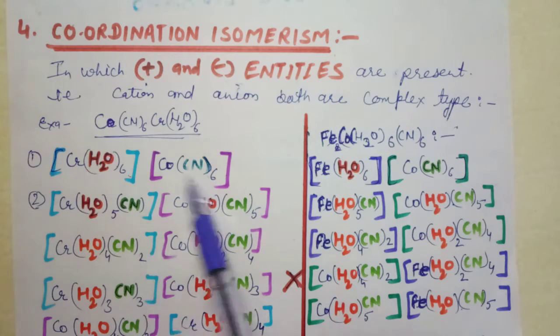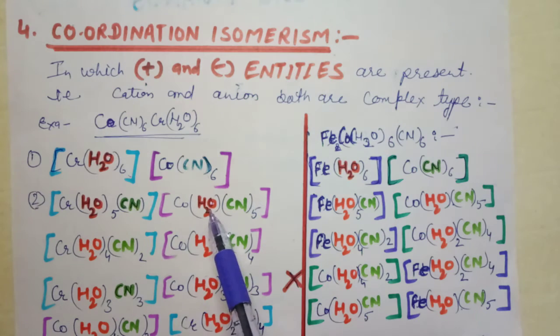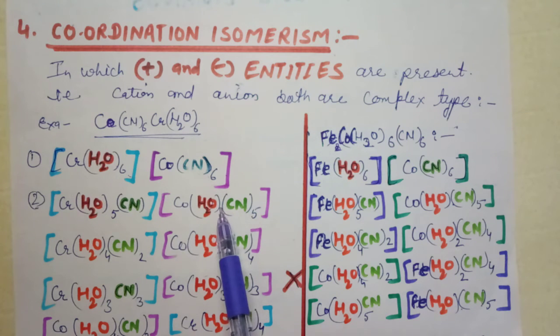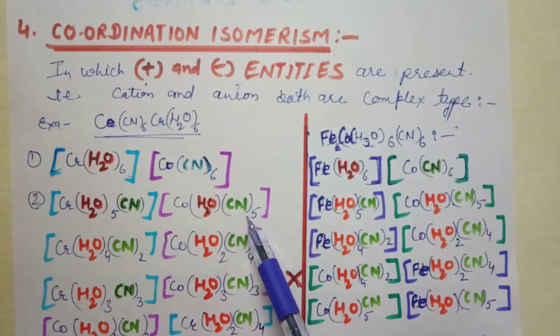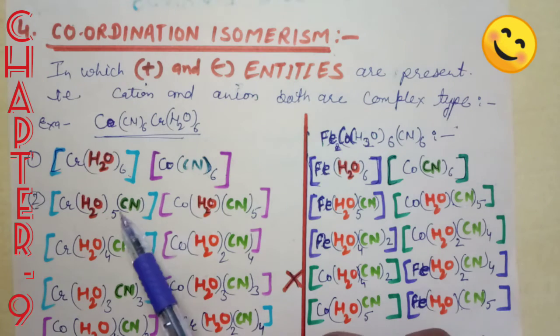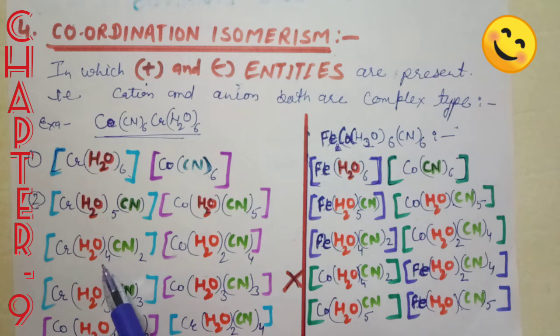Now we will exchange their ligands. CN- is shifted to this entity and H2O is shifted to this entity. When one CN is shifted here, then one H2O will be shifted here. The coordination number is 6 still. Now it is pentaaquacyanochromium(III), aquapentacyanocobaltate(III). It is positive now and this is negative. Now one more exchange takes place. It is tetraaquadicyanochromium(III), diaquatetracyanocobaltate(III).